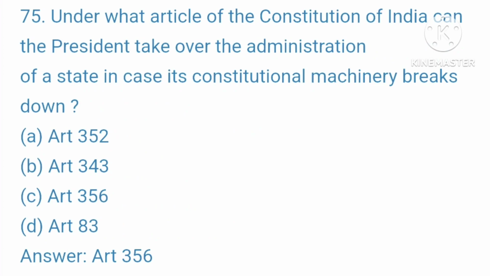75. Under what article of the Constitution of India can the President take over the administration of a state in case its constitutional machinery breaks down? A. Art 352. B. Art 343. C. Art 356. D. Art 83. Your right answer is Art 356.